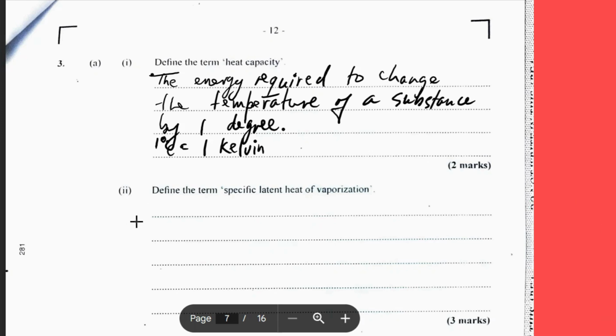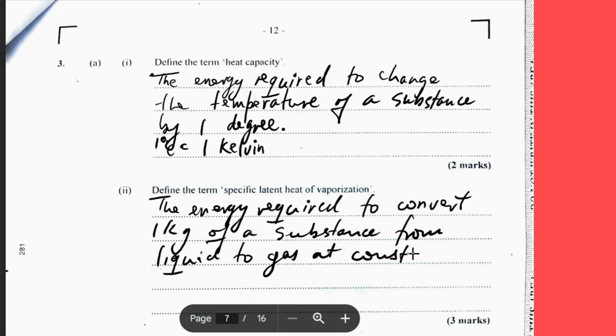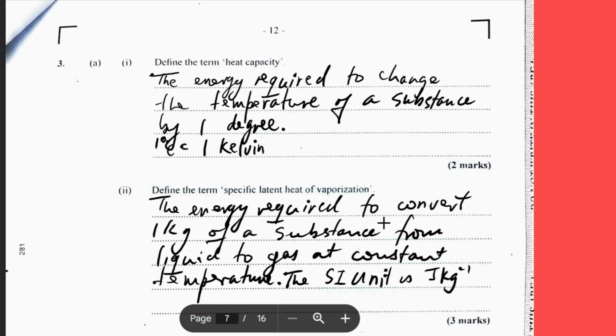And this constant temperature that we are talking about here is the boiling point. And the SI unit is joules per kilogram.